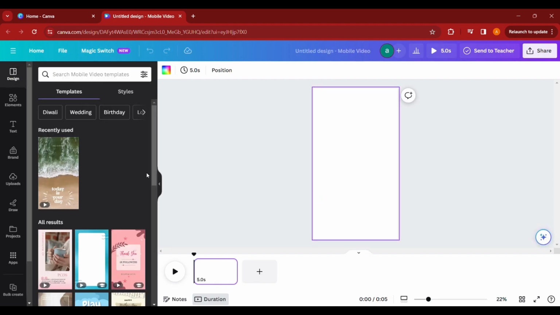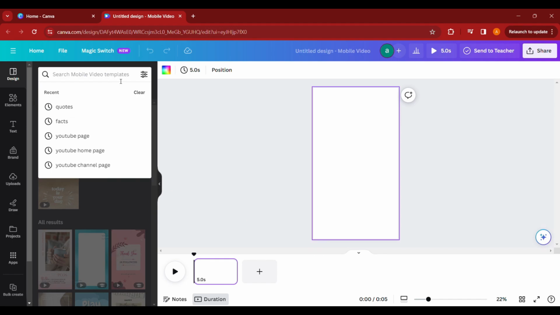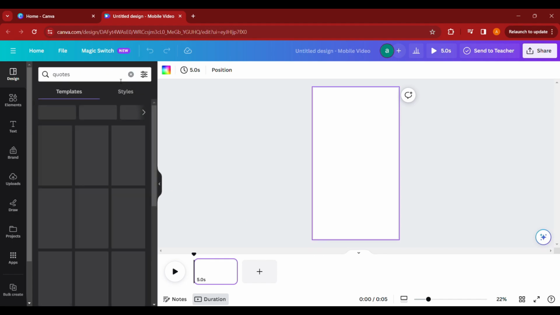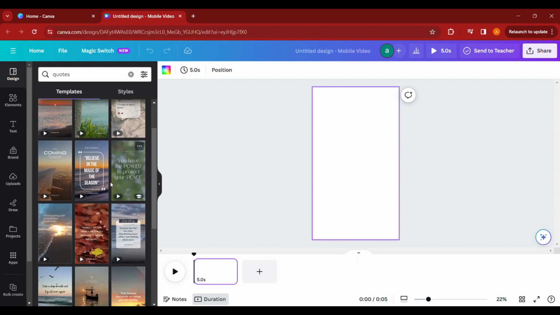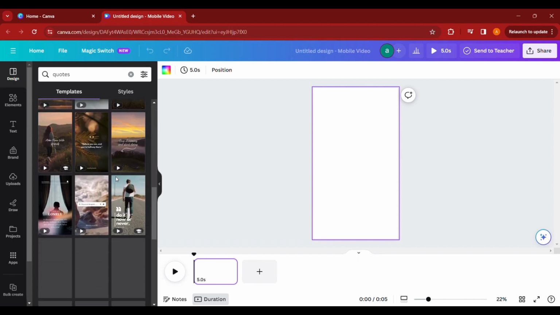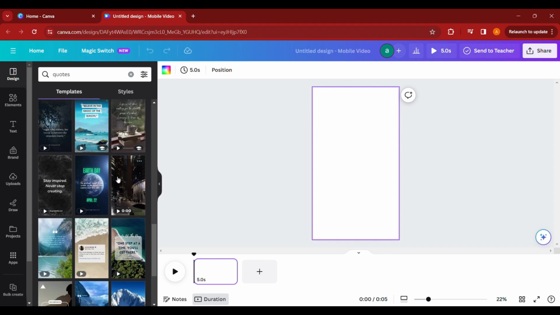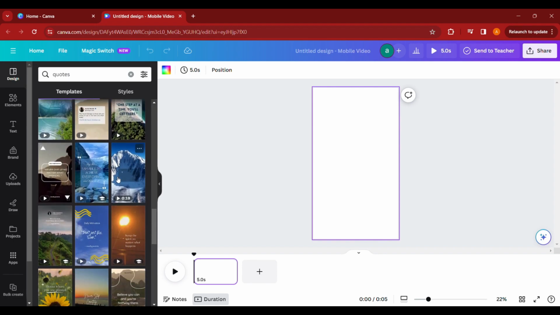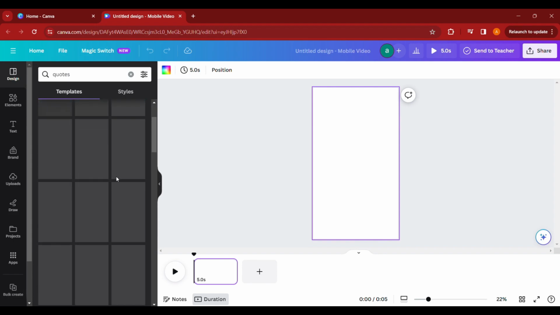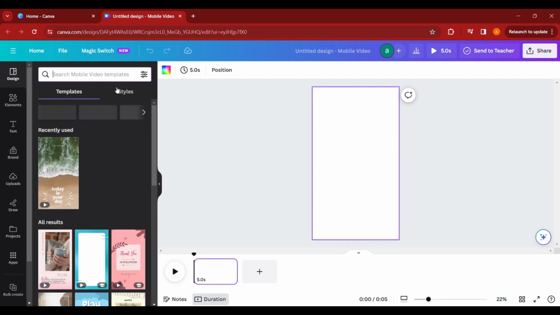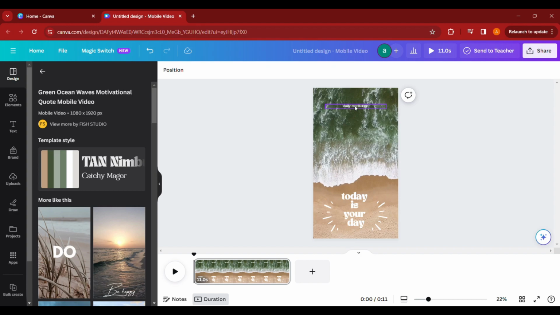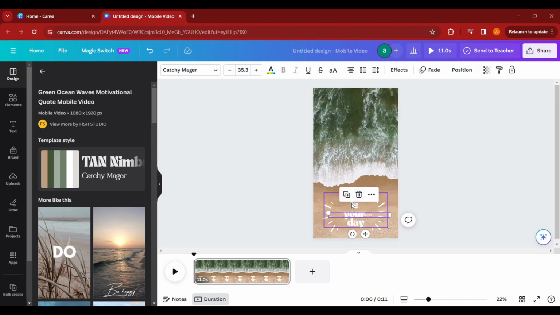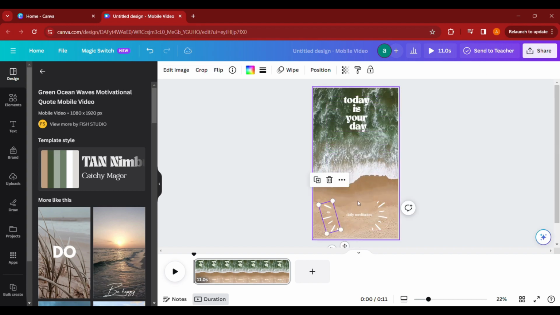Here on the left tab, you will find many templates to choose from, just like my ex had many options. Select the template you want to go with according to your content. I will search quotes and select one of the templates. I had already selected a template earlier, so I will go with that one. We will match the quote style with the channel we saw before.